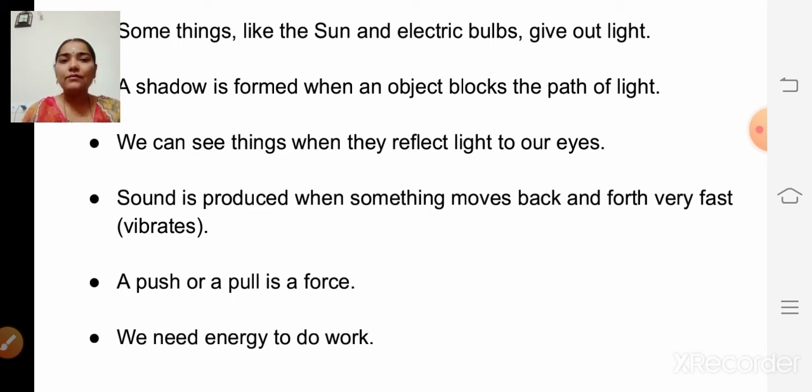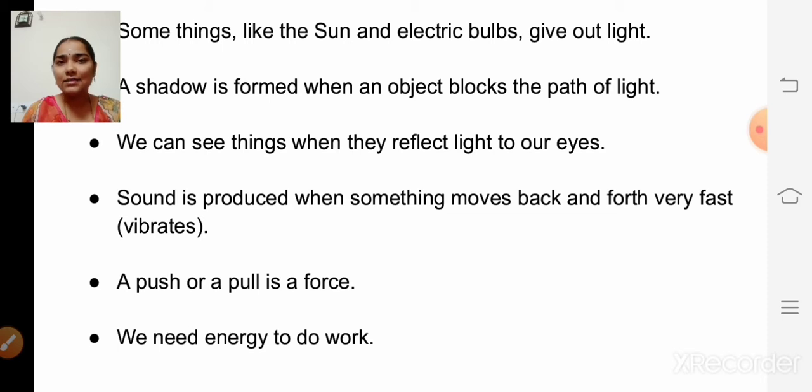So the next one, we need energy to do work. Isn't it? For doing any work, we need some energy. So where do we get this energy from? We get energy from food. So how do the cars get energy?